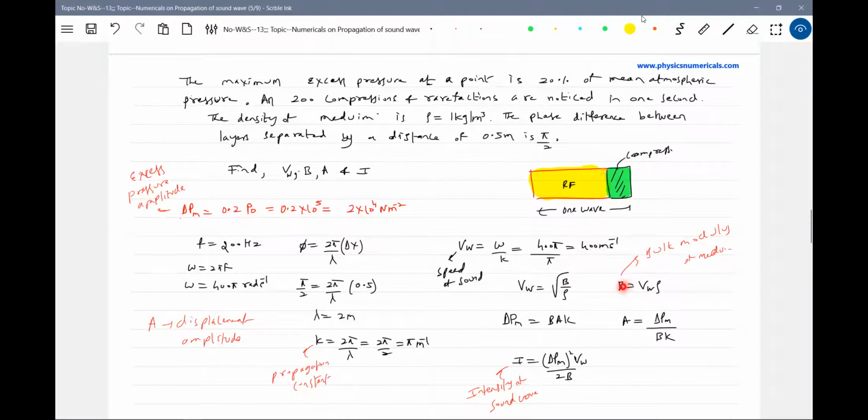After getting the bulk modulus, I know the pressure amplitude, and I know the propagation constant, so I'll get the displacement amplitude. Then what is the expression for intensity? Pressure amplitude square by speed of sound wave times 2 times the bulk modulus. Then I'll get the intensity of sound. Do the calculation; I'm leaving it for students to work out.